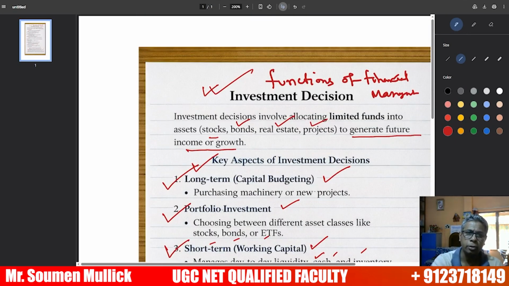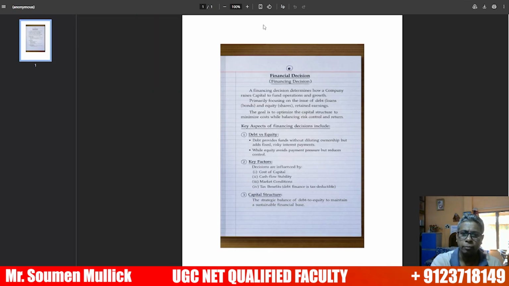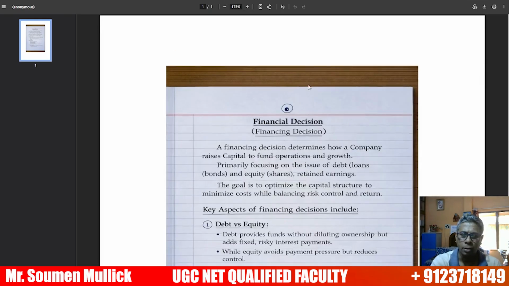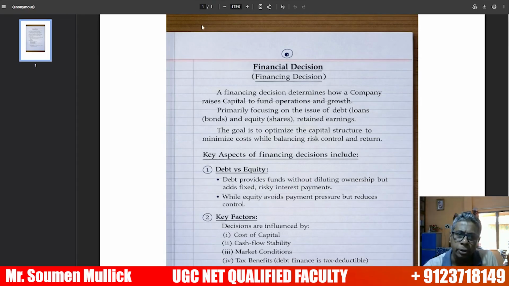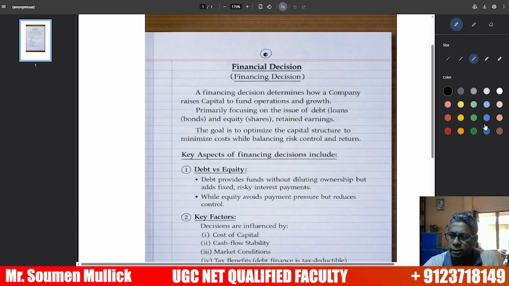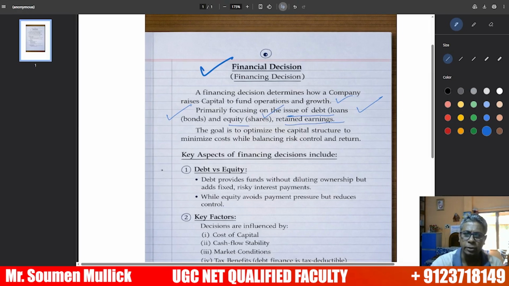The next important function of financial management is the financial decision. What is the financial decision? The financial decision determines how a company raises capital to fund operation and growth, focusing on debt capital and equity. Debt capital means loan and bond. Equity means share and retained earnings. These are the three important areas of the financial decision.